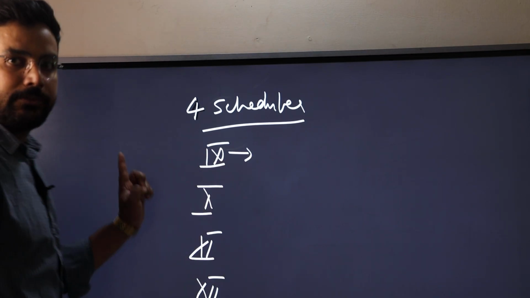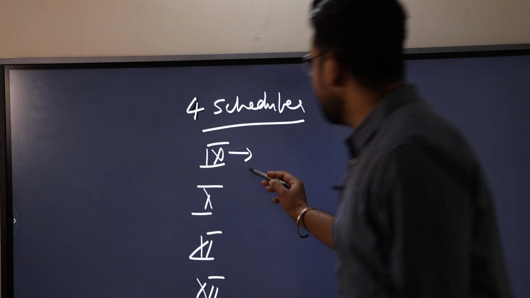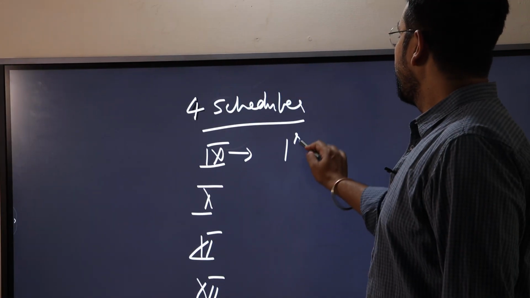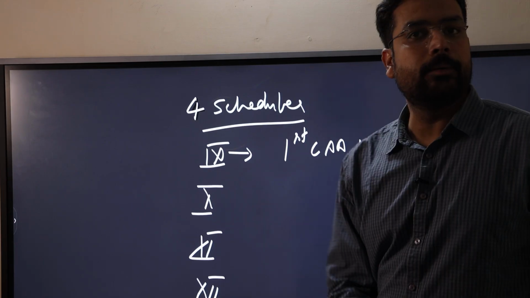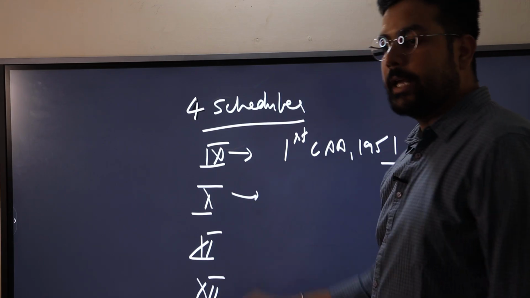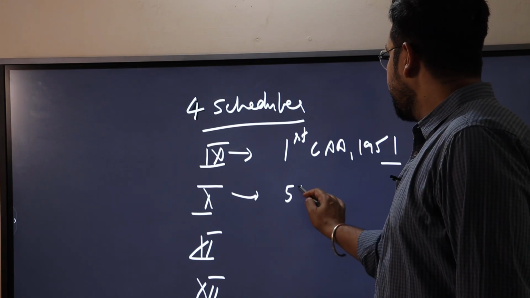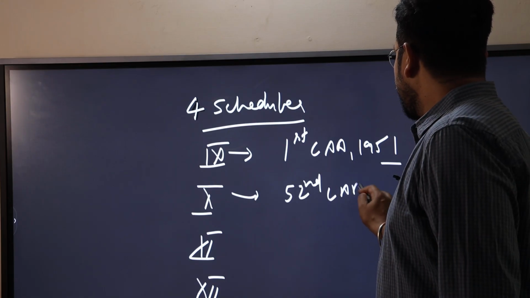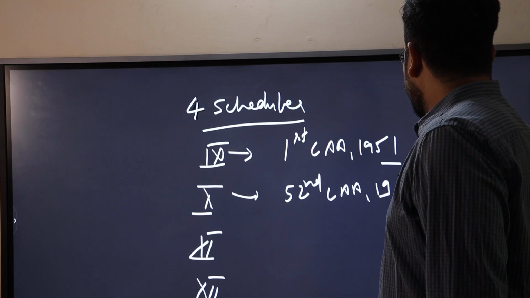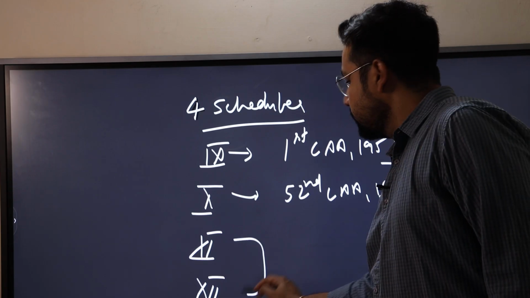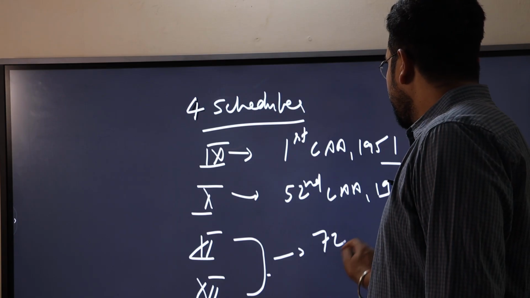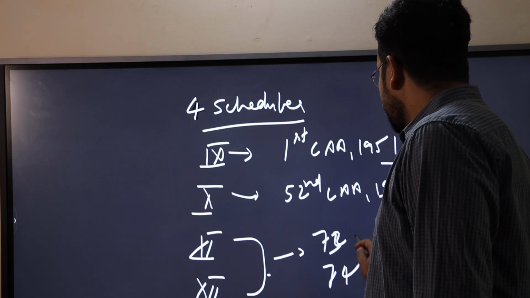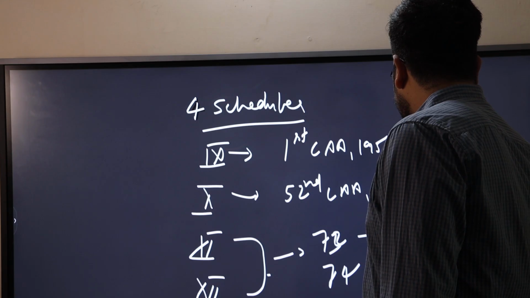Schedule 9, as we have seen, talks about land reform, added through the first Constitutional Amendment Act of 1951. Then schedule 10, added through the 52nd Constitutional Amendment Act of 1985. Then 11th and 12th were added through the 73rd and 74th Constitutional Amendment Act of 1992.